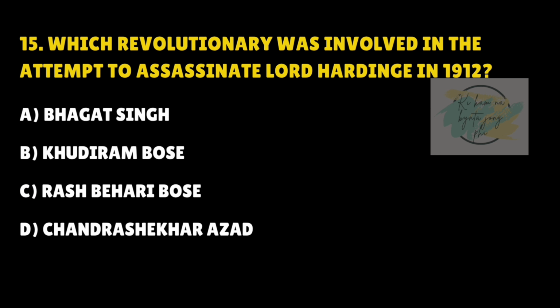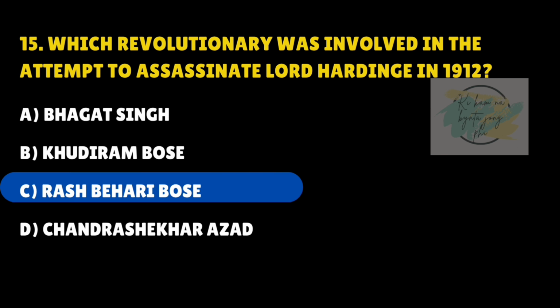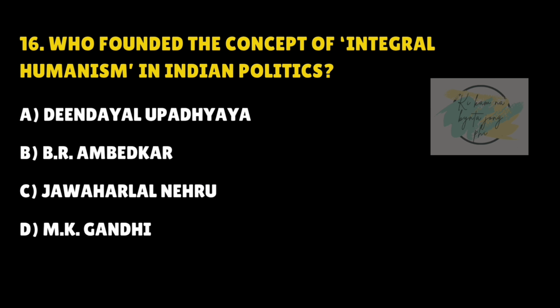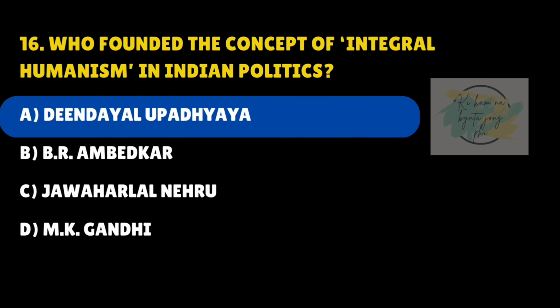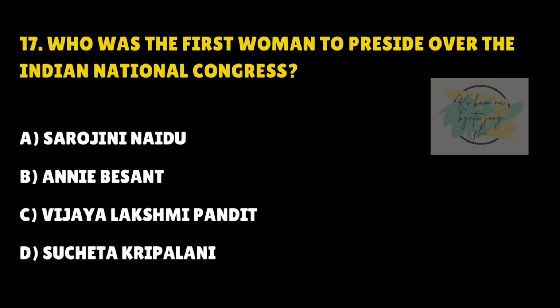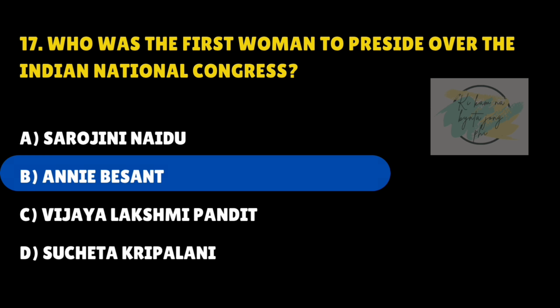Which revolutionary was involved in the attempt to assassinate Lord Hardinge in 1912? Answer is C. Rash Bihari Bose. Who founded the concept of integral humanism in Indian politics? Answer is A. Deen Dayal Upadhyaya. Who was the first woman to preside over the Indian National Congress? Answer is B. Annie Besant.